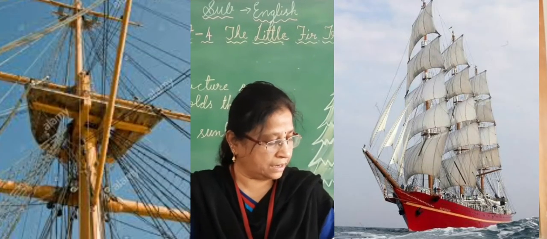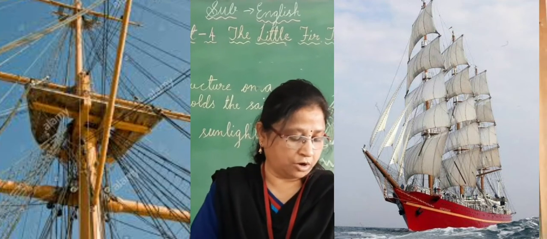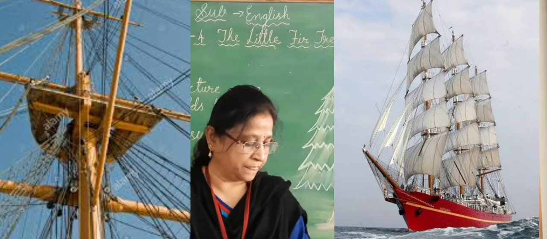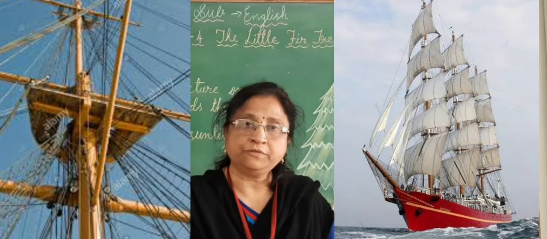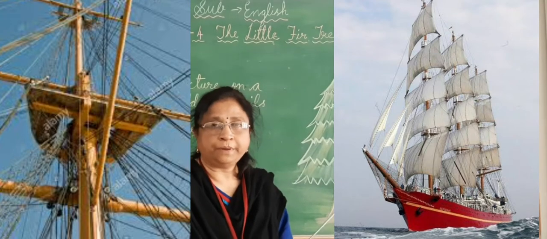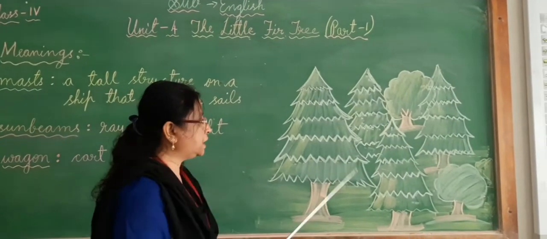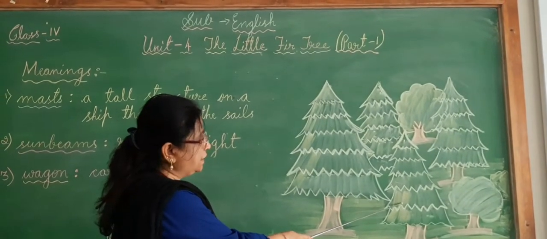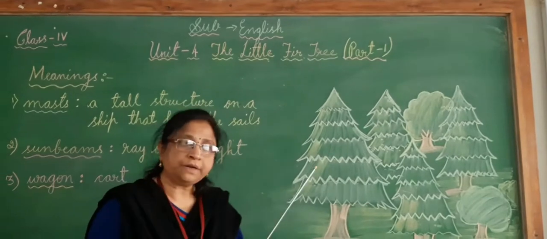Maybe they are made of the trunks of fir trees." So what happened, children? The fir tree was very much worried because it saw the other fir trees nearby being cut down.